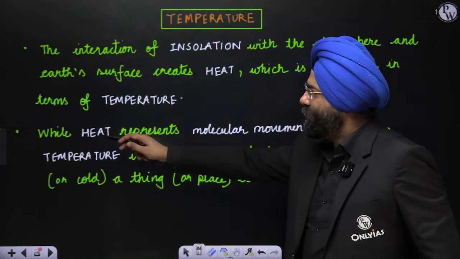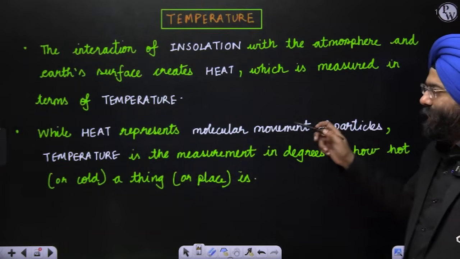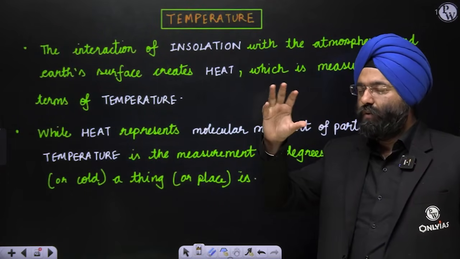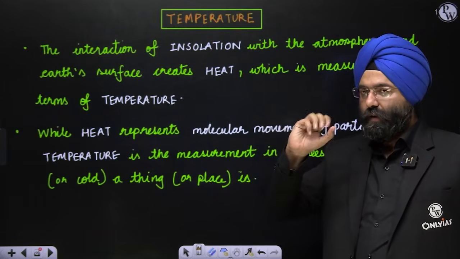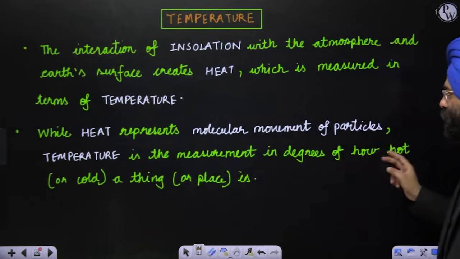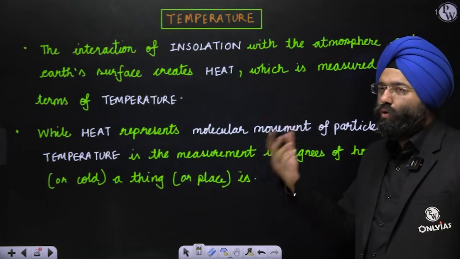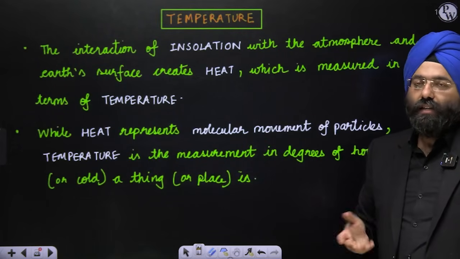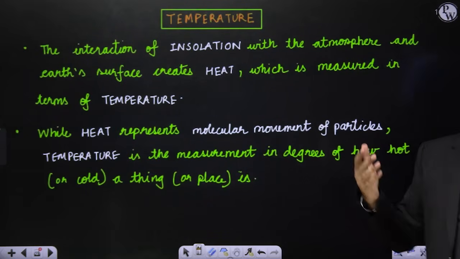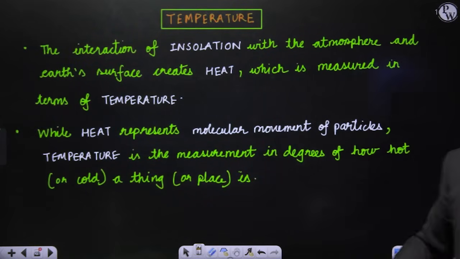So while the heat represents the molecular movement of the particles, because let us say when heat is given, a particular set of air molecules will be in motion because of the heat. Now, if I want to measure that, the temperature is a measurement of how cold or hot a particular thing is. This is what you should be understanding first of all. Clear? That is energy, and that is the heat and temperature concept. So please understand this. Note it down quickly.